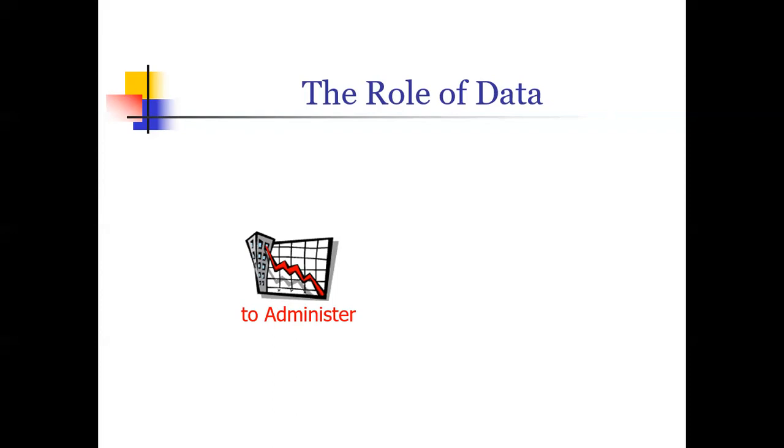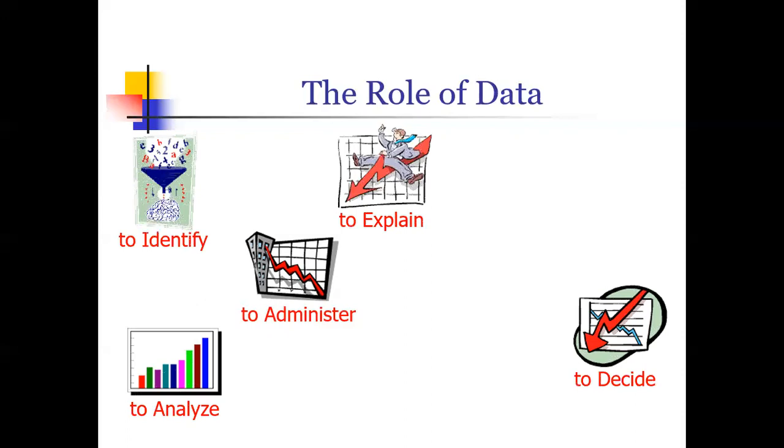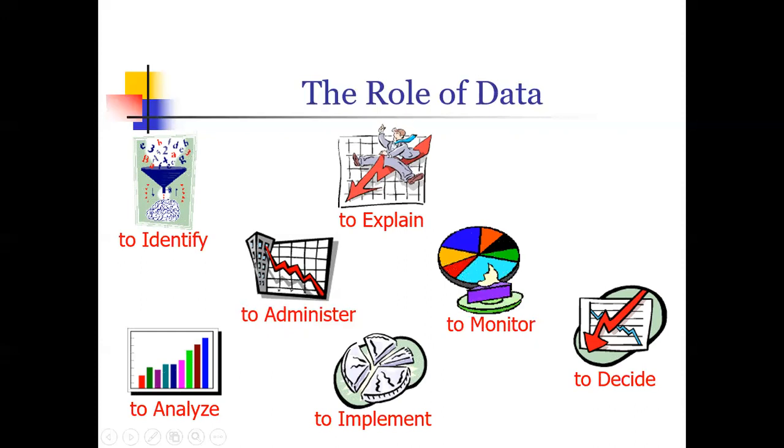The selection committee, if it has to make a proper team, takes the historical data of all the players and all the matches, captures all the information, and based on that they plan and do the selection of a team. If you want to monitor something and I don't have any information about it, you cannot monitor. Even to explain something, I need to have the information. So data is important almost in every sector. You want to plan, analyze, explain, identify, take decisions, monitor, or implement things, so in every sector, data is important.